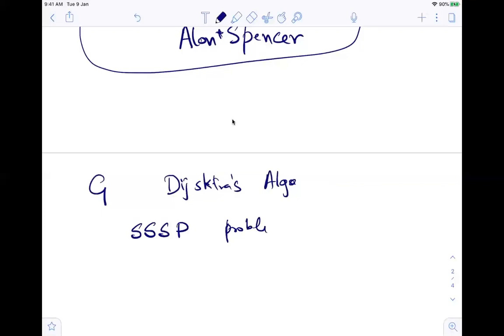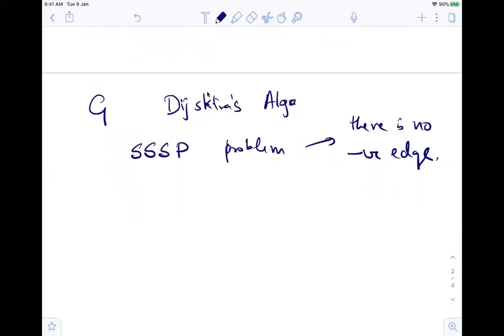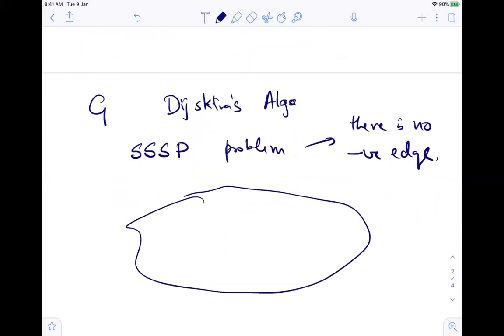But it was very important for Dijkstra's algorithm's correctness that there is no negative edge, right? Now, what happens if there is a negative edge? Okay. So this is the graph.